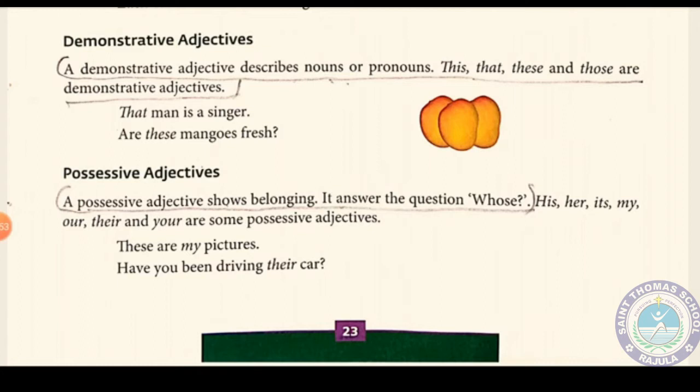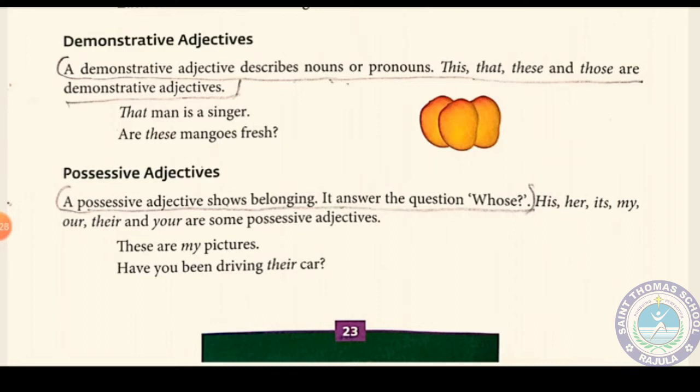Then possessive adjective. A possessive adjective shows belonging and it answers the question whose. See here, whatever the definitions or points are there to learn very well, all those points are underlined by me. So when you listen to this video and go through your textbook, please also underline the important points and keep them ready in your mind. Learn it well so you can easily identify what kind of adjective it is.